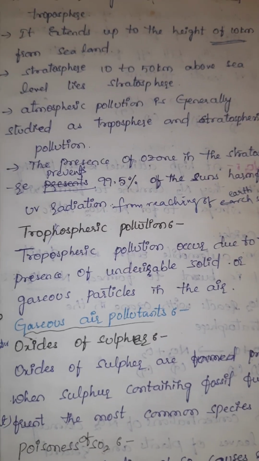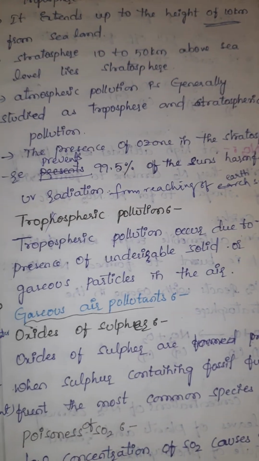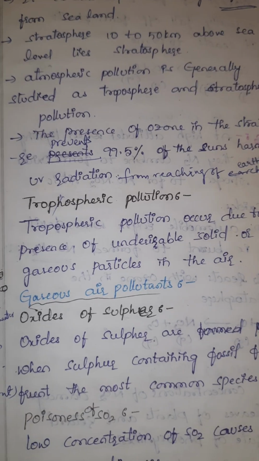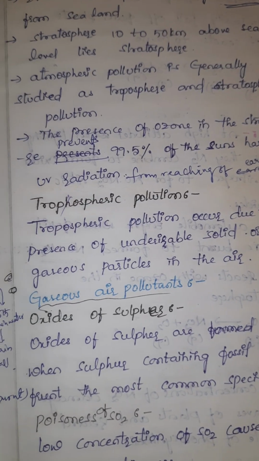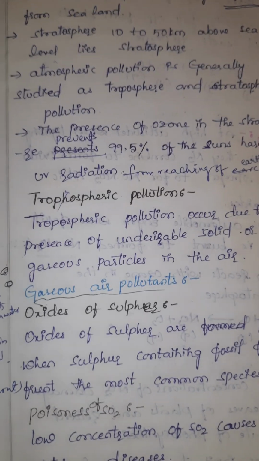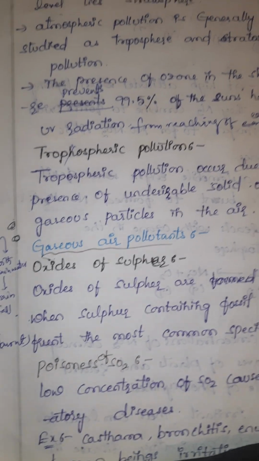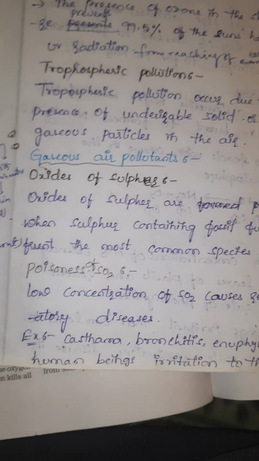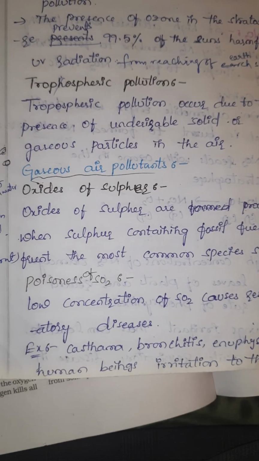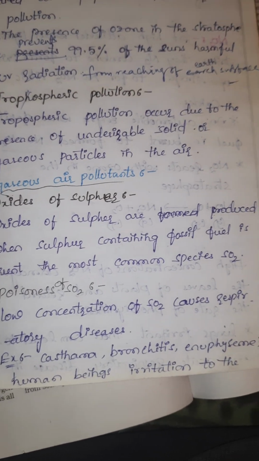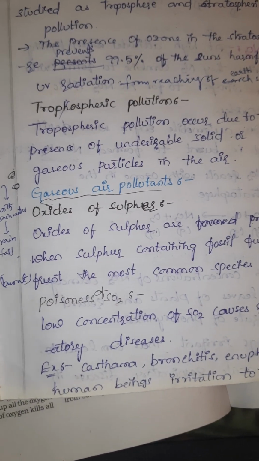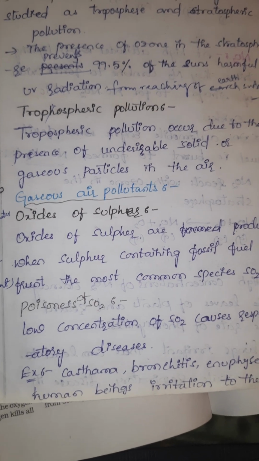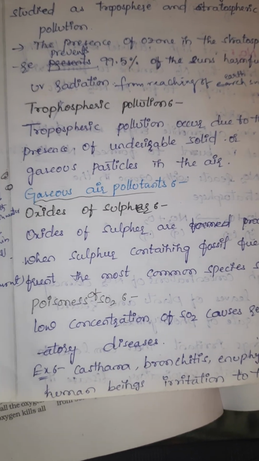Troposphere pollution. Tropospheric pollution occurs due to the presence of undesirable solid or gaseous particles in the air. Gaseous air pollutants: oxides of sulfur. Oxides of sulfur are produced when sulfur containing fossil fuel is burnt. The most common species is SO2.